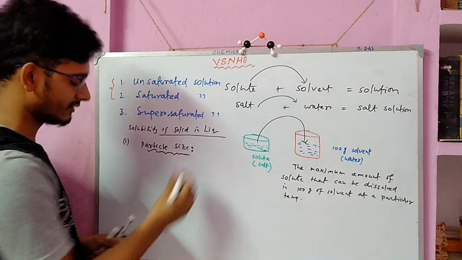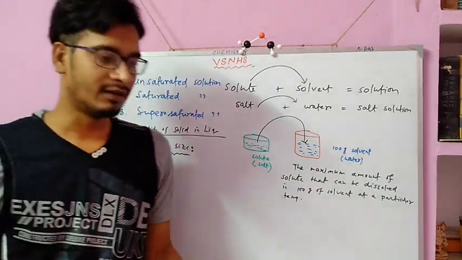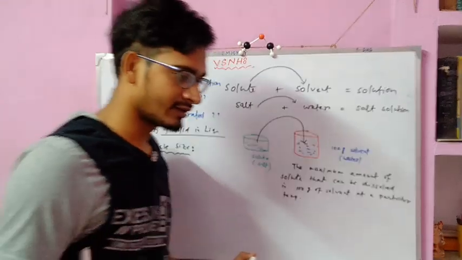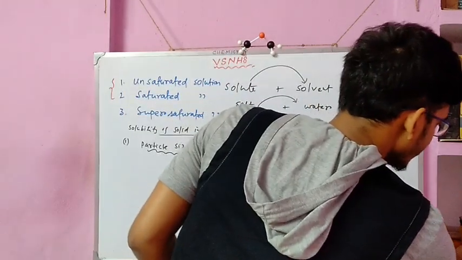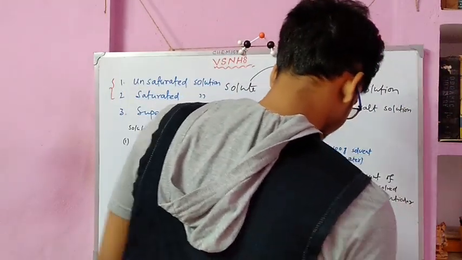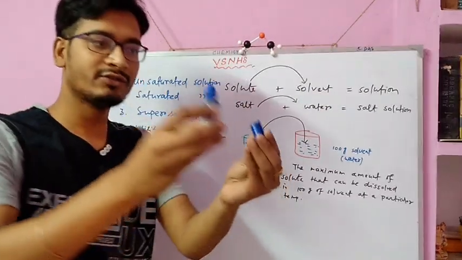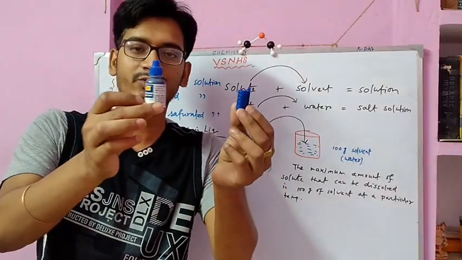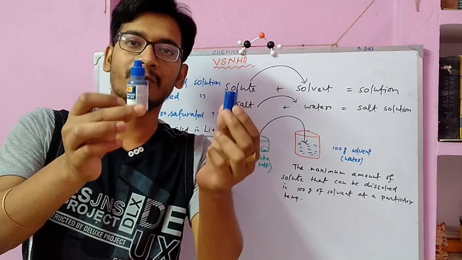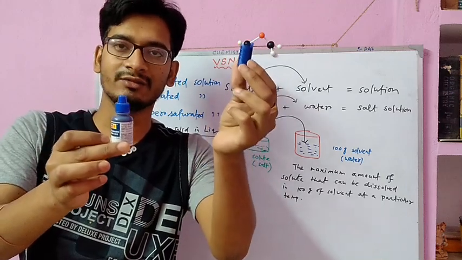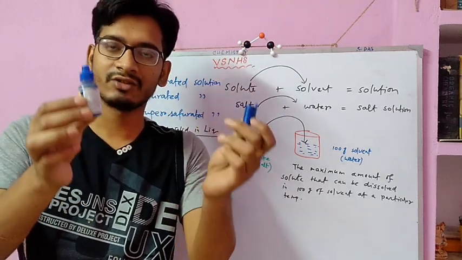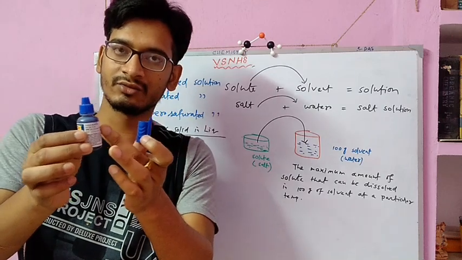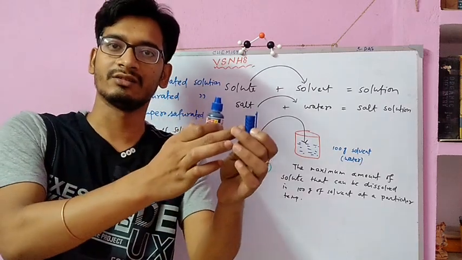Suppose, let us take an example, this and this. Tell me, among these two, which one is smaller in size? So this one is smaller. Let's say these are the solute. This is another sugar crystal.